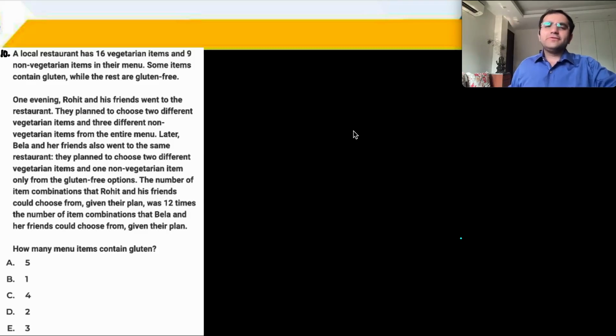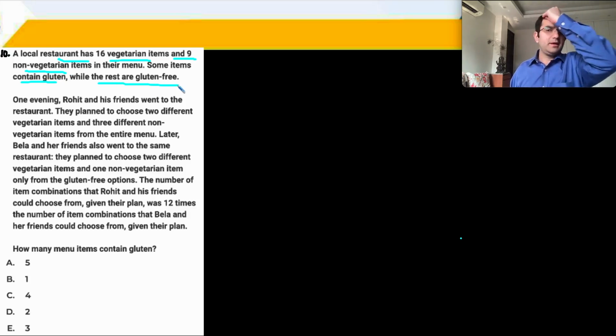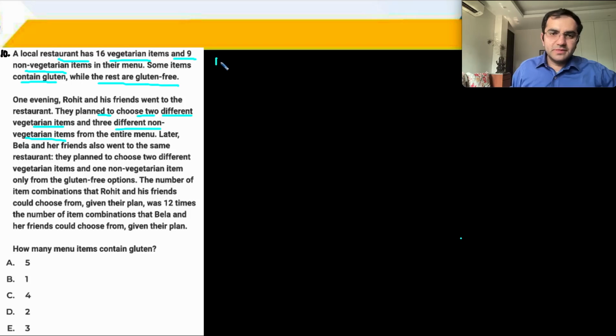Now a beautiful question connected to permutations and combinations. A local restaurant has 16 veg items and 9 non-veg items. Some contain gluten, the rest are gluten free. Okay. One evening, Rohit and his friends went to the restaurant. They planned to choose 2 different veg items and 3 different non-veg items. Okay. So 2 different veg items becomes 16C2. 3 different non-veg items becomes 9C3.